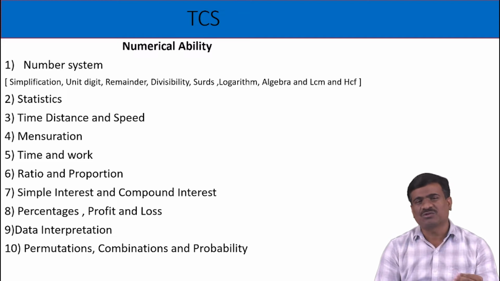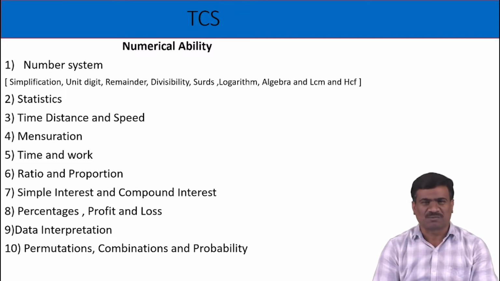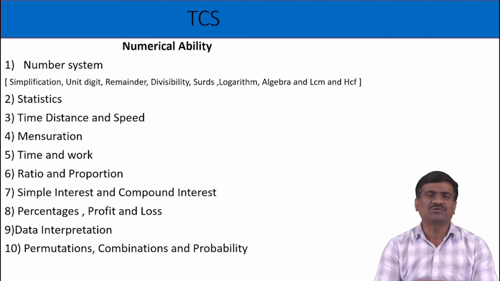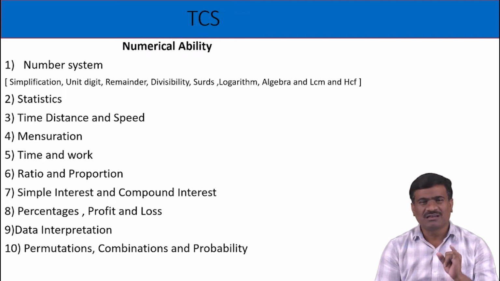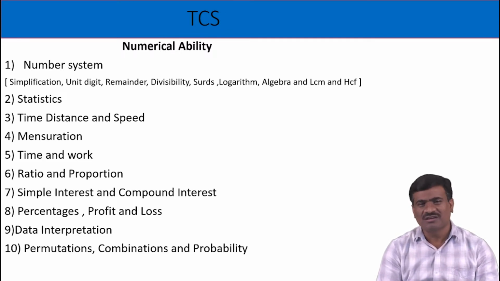Minimum 3 questions belong to properties of numbers. Application is important: linear equations, quadratic equations, algebra methods, sets and indices, LCM and HCF, divisibility rule, simplifications, logarithm.